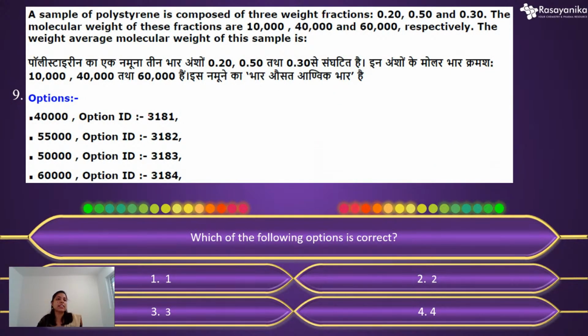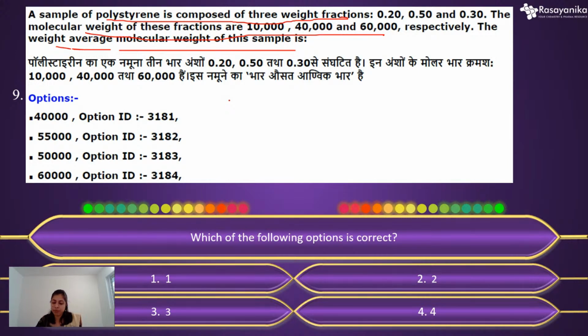Yeah, this question is a sample from your polymer chemistry actually. The sample of polystyrene is composed of 3 weight fractions that are given, and the molecular weights of these fractions are also given respectively. The weight average molecular weight of this sample is what? So actually they are asking about the weight average molecular weight. They have given the weight fractions, they have given the molecular weights.